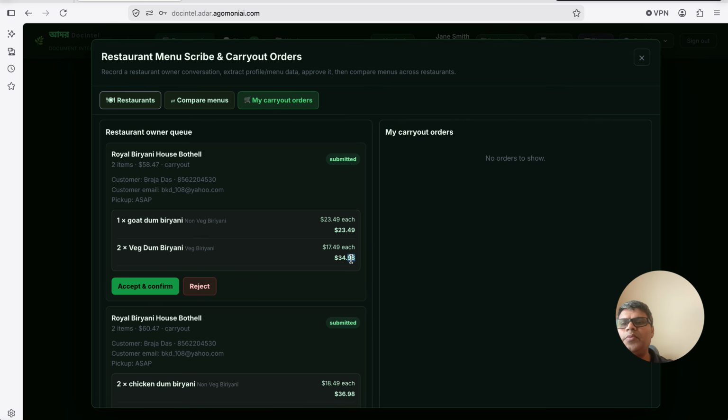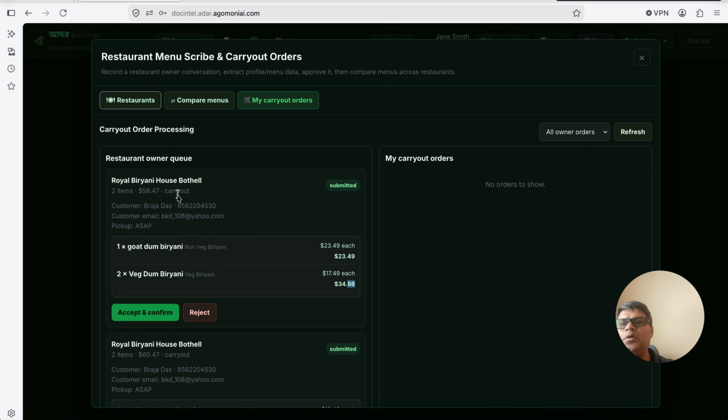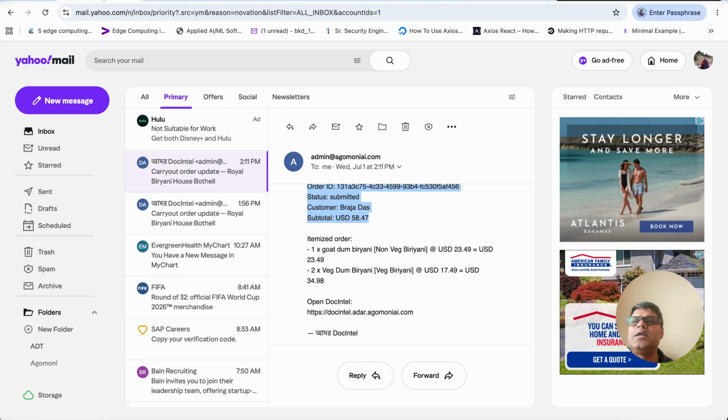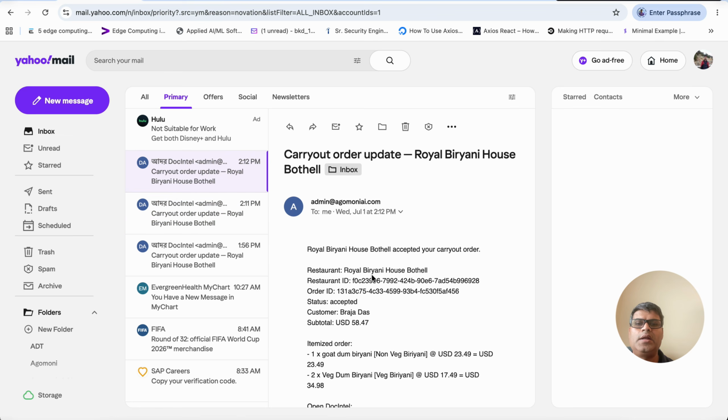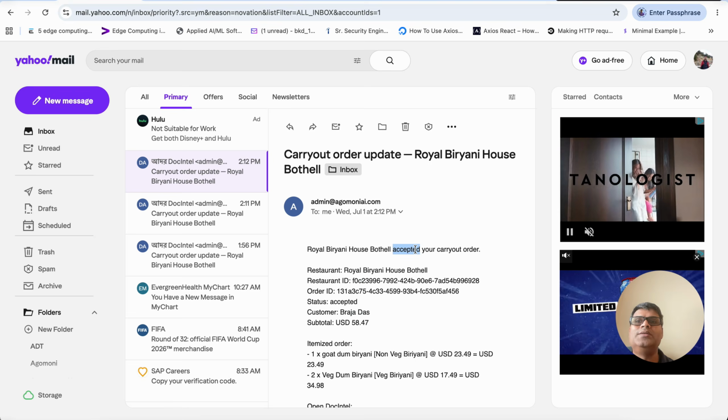That came at the top, with the total amount as 58.47, right? If I accept and confirm, the restaurant can accept or reject. If they reject, they don't need to think about that. Say it accepted. What happens in this case is the restaurant owner will not get a notification, but the user will get another notification that their order is accepted.